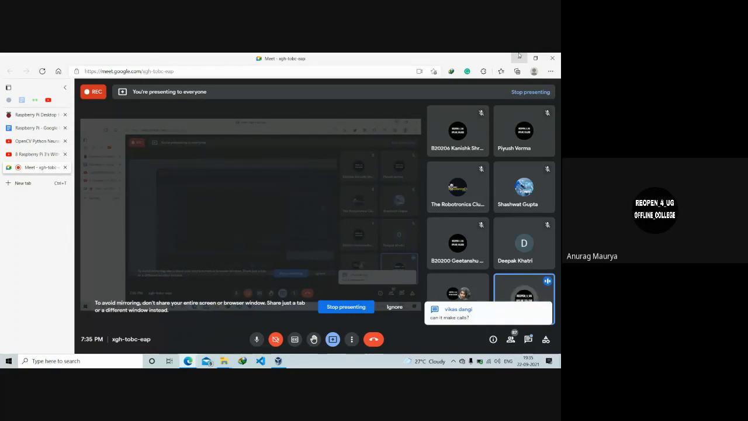Yes, because it can make calls, you need to have some GSM module with it. What it enables is that it uses a GSM SIM, and then you can make calls over it. There is Wi-Fi connectivity over it, so you can try it that way too. So I'll be moving on to SSH and VNC.